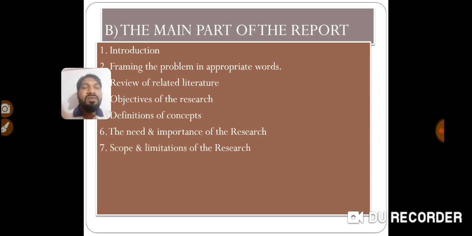Then the seventh point is the scope and limitation of the research. Scope and limitations means what? To what extent this research can be studied, that you have to write.